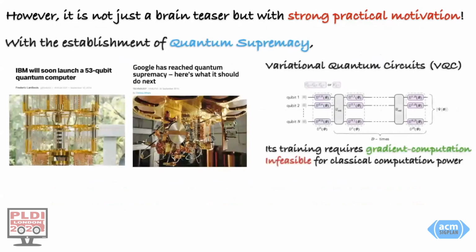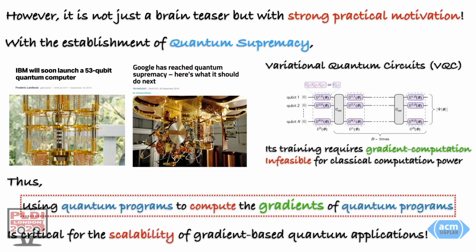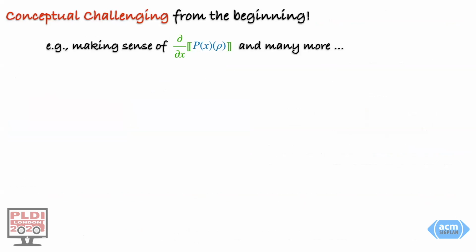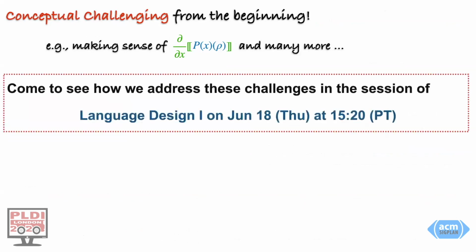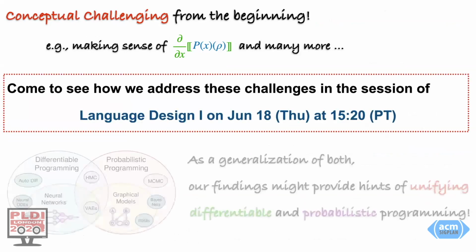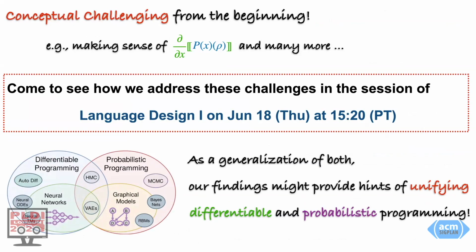With the establishment of quantum supremacy, we now have quantum machines that we can barely match with classical computation power. One promising application is the classically parameterized variational quantum circuits, whose training requires gradient computation that is infeasible for classical computing. Thus, using quantum programs to compute the gradients of quantum programs is critical for the scalability of gradient-based quantum applications. Designing differentiable quantum programming, however, will face conceptual challenges from the very beginning. Come to our talk and check out how we address them. Our findings might also offer hints about unifying differentiable and probabilistic programs.